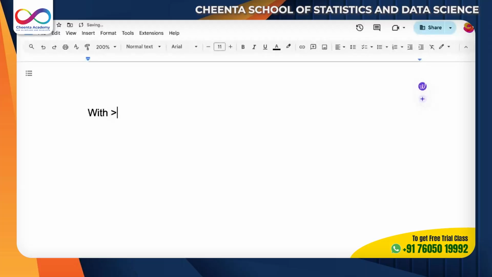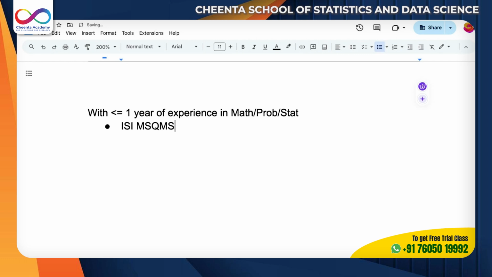With less than or equal to 1 year of experience in maths, probability, stats, I think one should go for ISI MSQMS or CMI MS Data Science. And those with more than 1 year of experience.